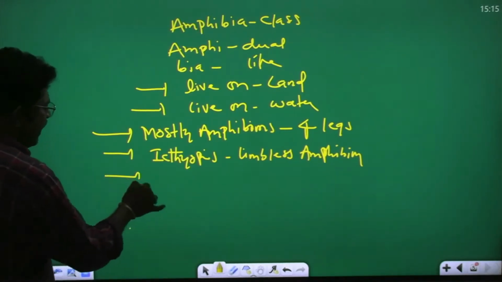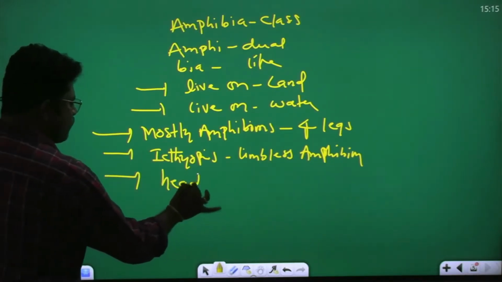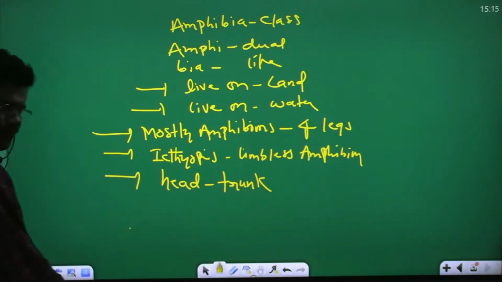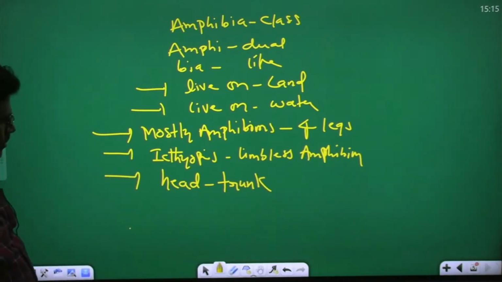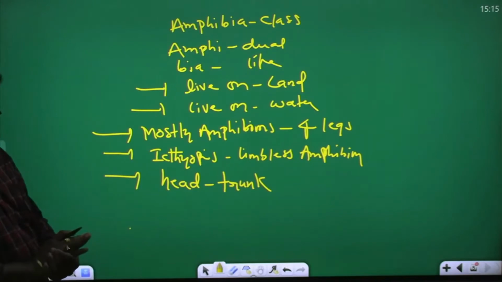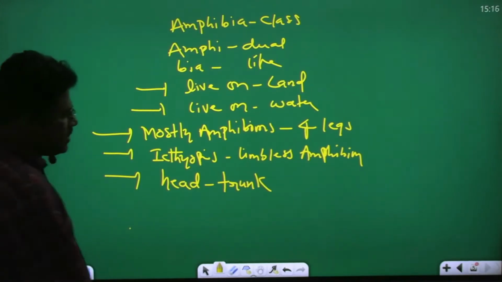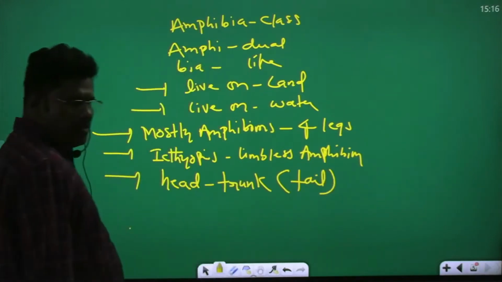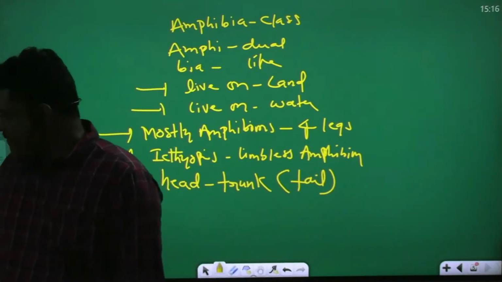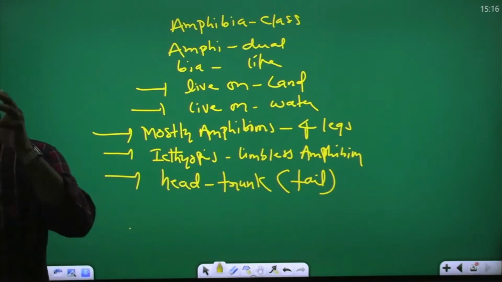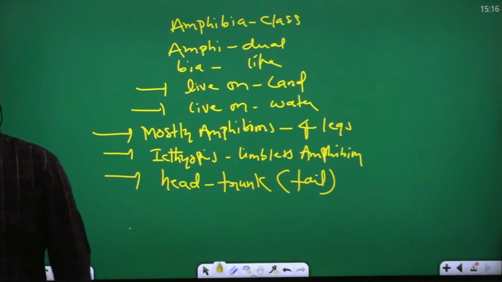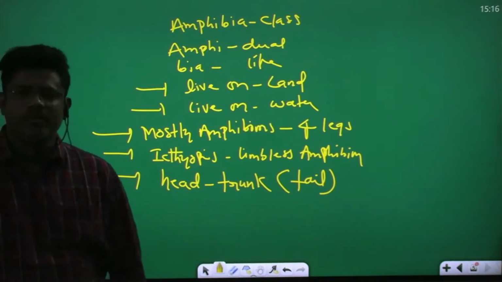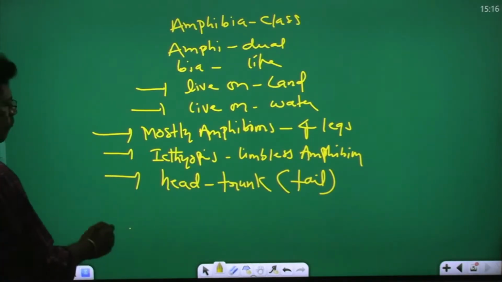Generally the amphibian body is divided into head and trunk. Some amphibians also have the tail. So this is the point. You understand?